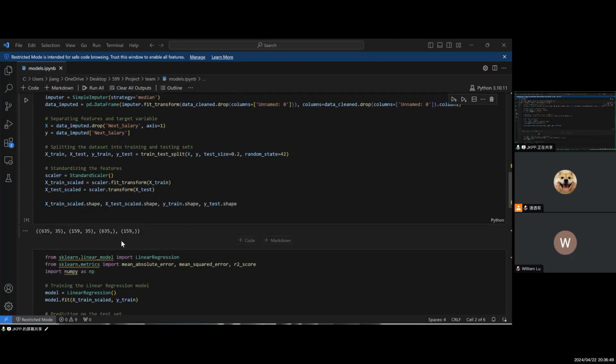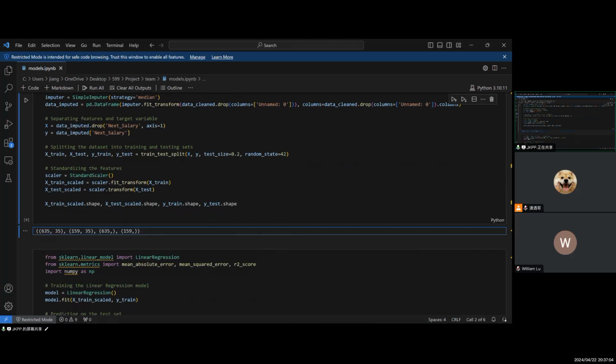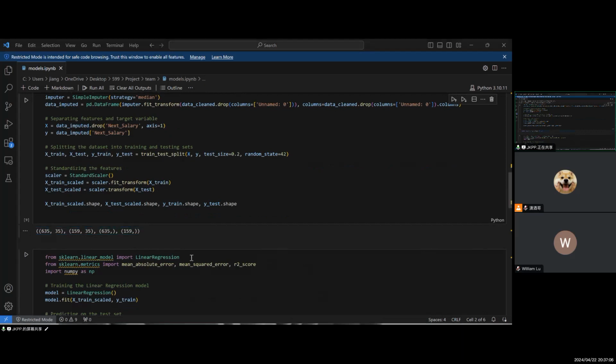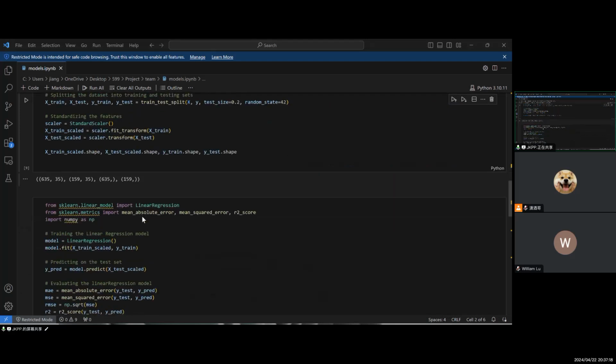All right, here's some final result for the data shape. We don't have too much data here, because it's pretty hard to get the data from the website. But if in the future we could use some other data source or some other method to extract the data from the website, that's going to be a better way to do that. So here we have about 100 data for training.